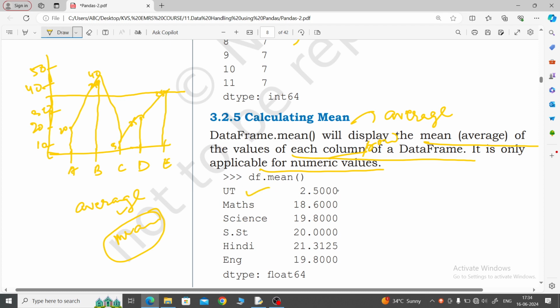So that will come 2.5. That's 12 divided by 1 plus 2 plus 3. How much will come? 6. So how many names were there? 4 names were there. 6 fours are 24. So 24 divided by 12. How many names are there? Raman.